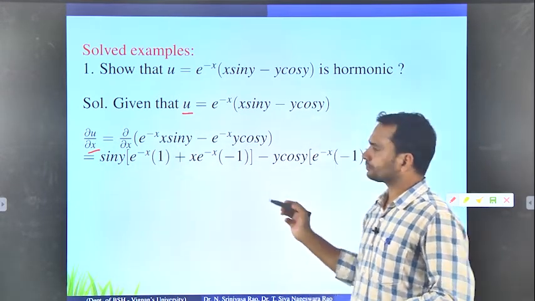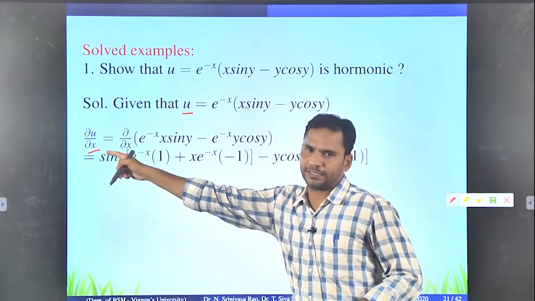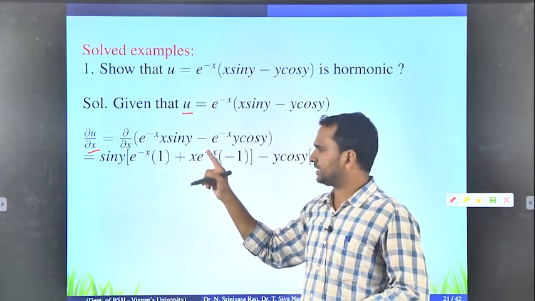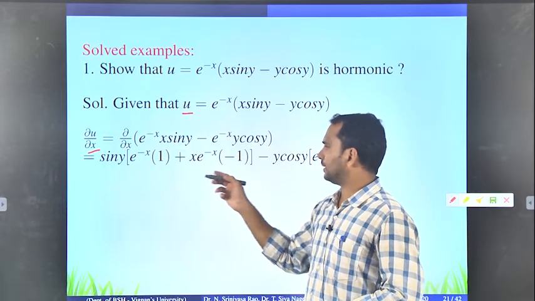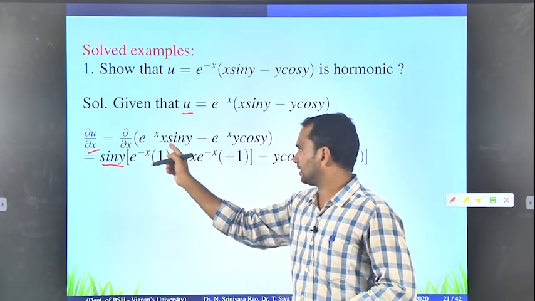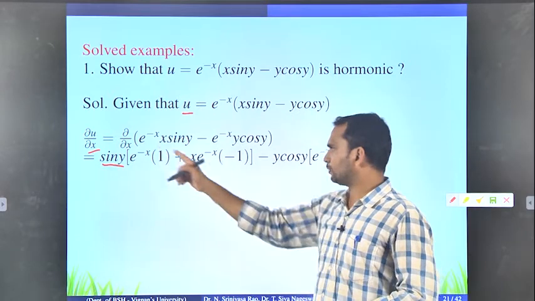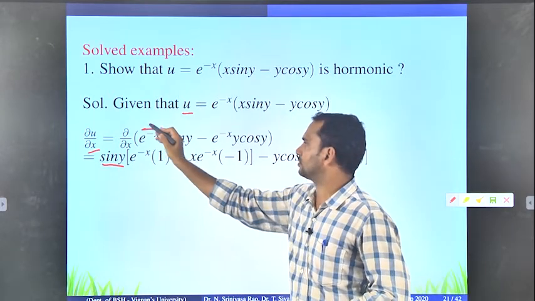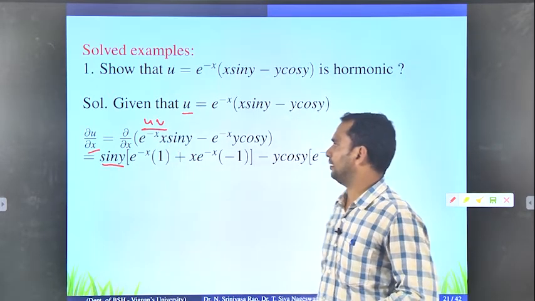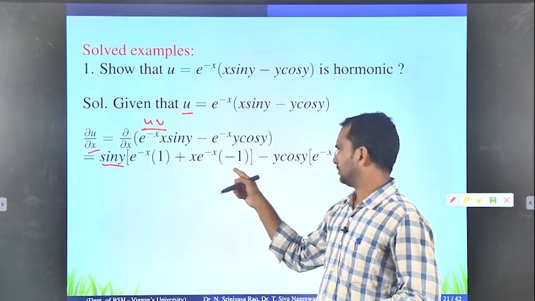So now what is del u by del x? When you differentiate with respect to x, the condition is y is constant, therefore sin y is constant. The remaining thing is e power minus x into x, so you apply the uv formula: u into v dash plus v into u dash.